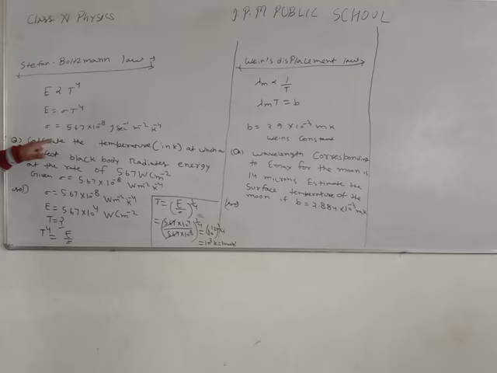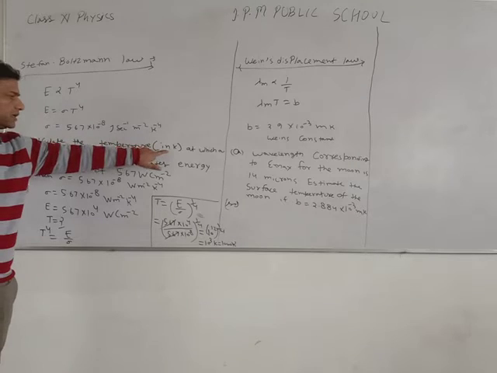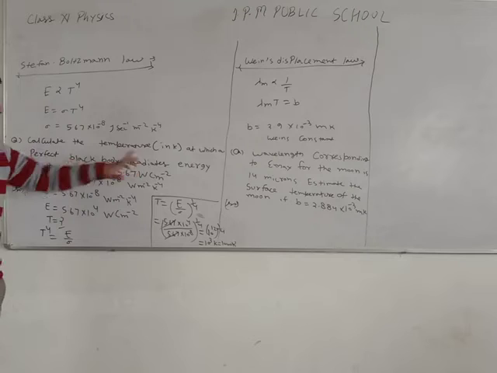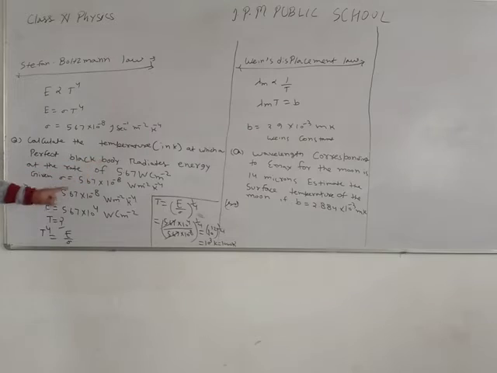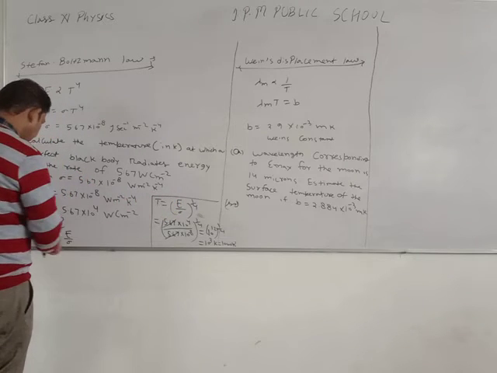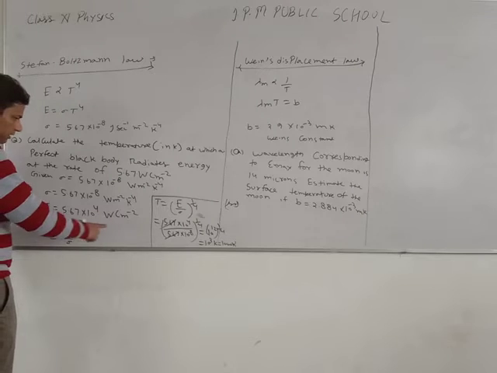In this question, we have: calculate the temperature in Kelvin at which a perfect black body radiates energy at the rate of this. The energy rate is given in CGS, so we convert this into SI unit. It means we multiply by 10 to the power 4, and the value of sigma is given, 5.67 into 10 to the power minus 8. Then we can find the value of T from Stefan-Boltzmann law. E equals sigma T to the power 4. Then T to the power 4 equals E upon sigma. We put the value of E and take the power 1 upon 4 on both sides.